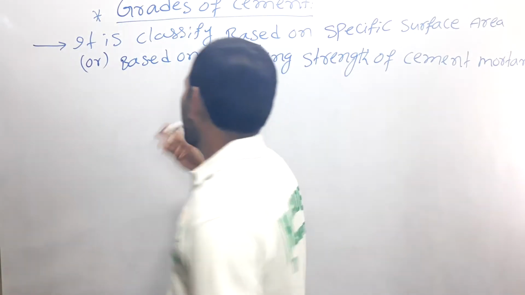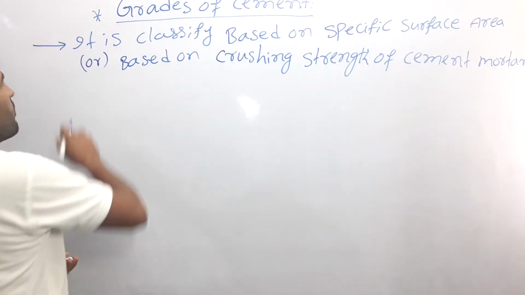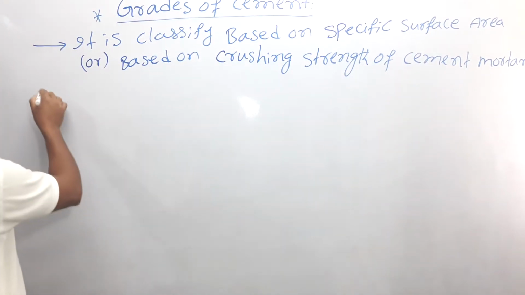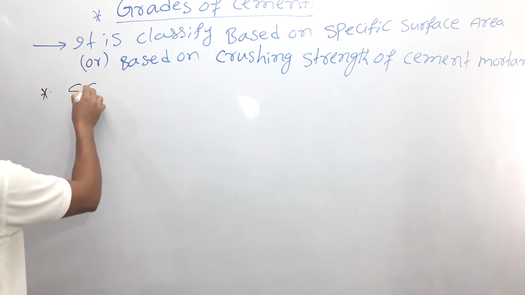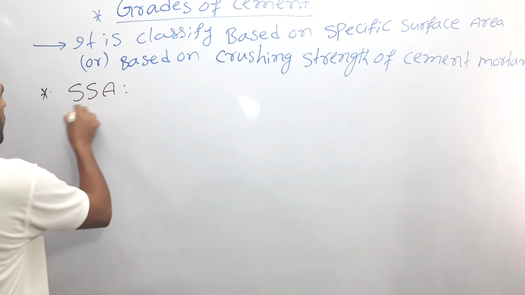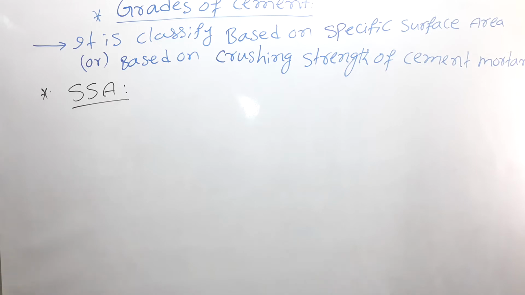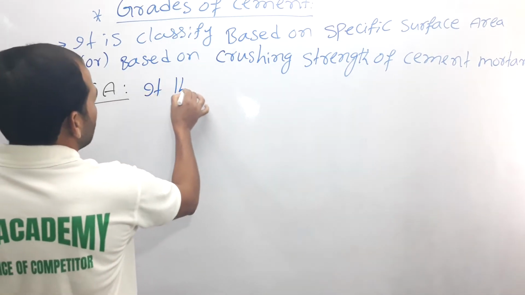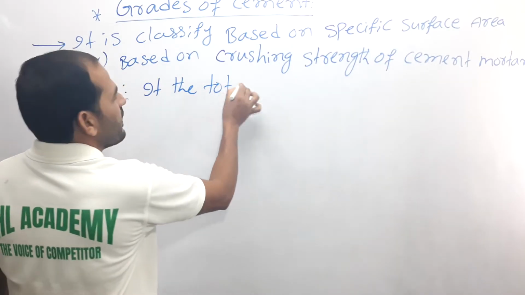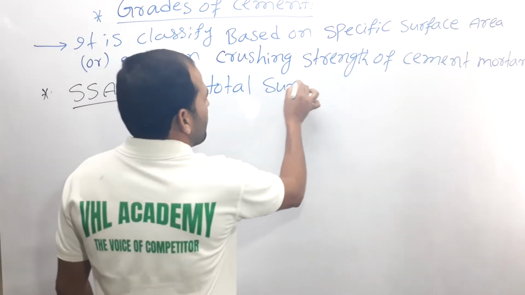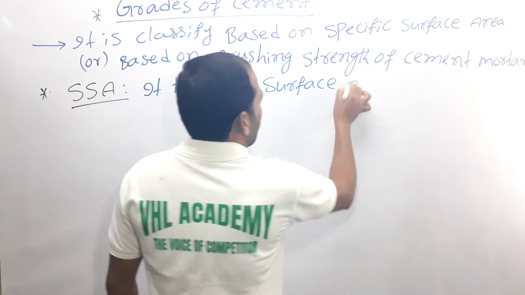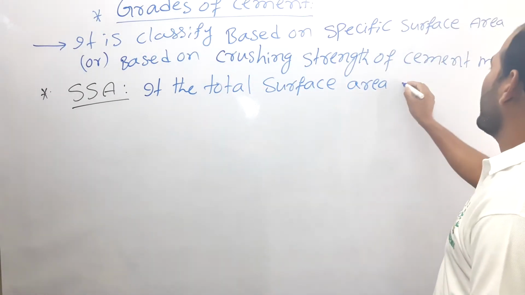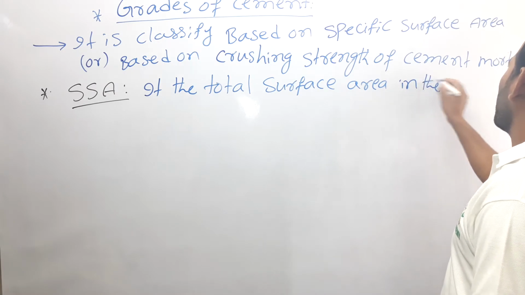Let us see one by one now. What is the specific surface area? The definition of specific surface area is the total surface area in the unit mass.